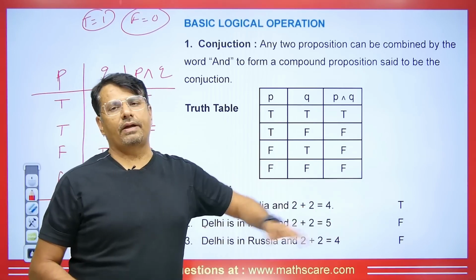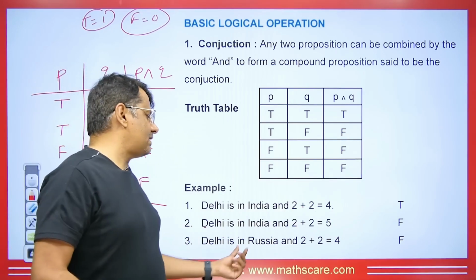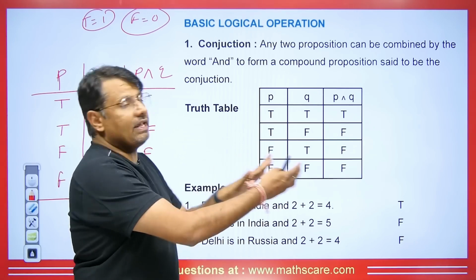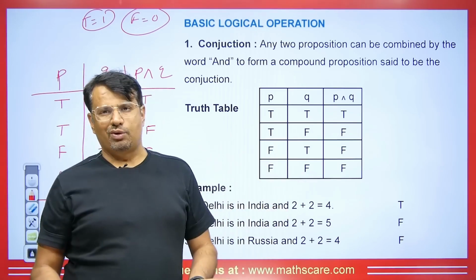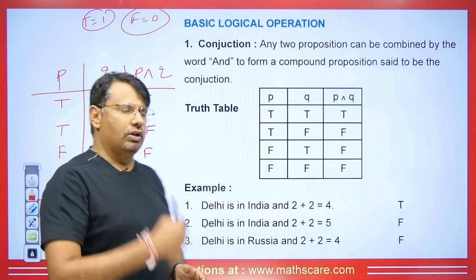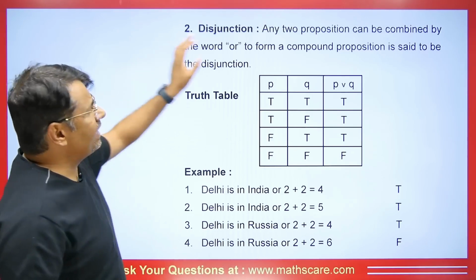This statement is also false because the word "and" is used here. It wants to say that this is here and this is also here. Both parts have to be correct. Otherwise the statement will be false. Let's move on. Now let's talk about disjunction.